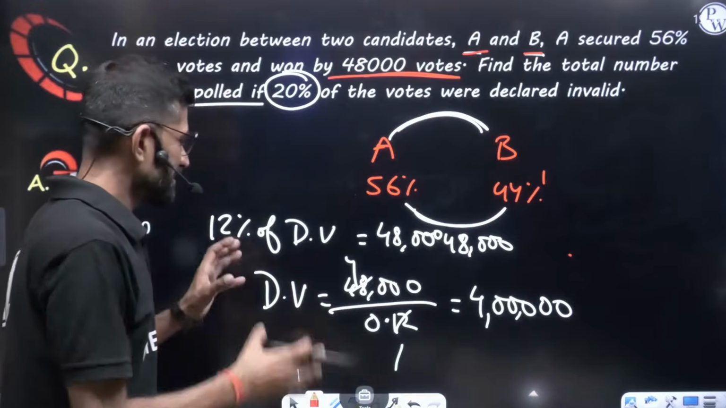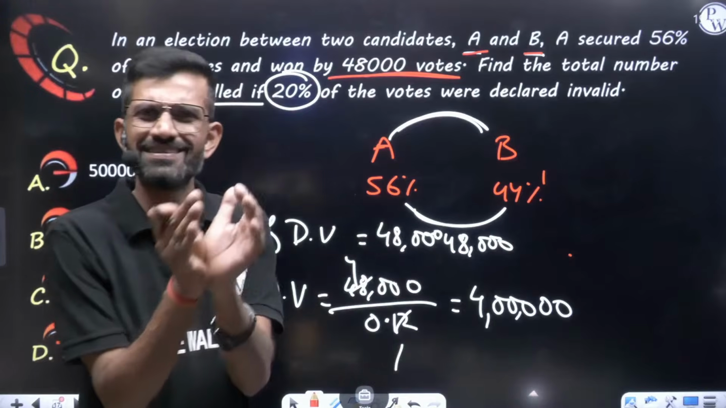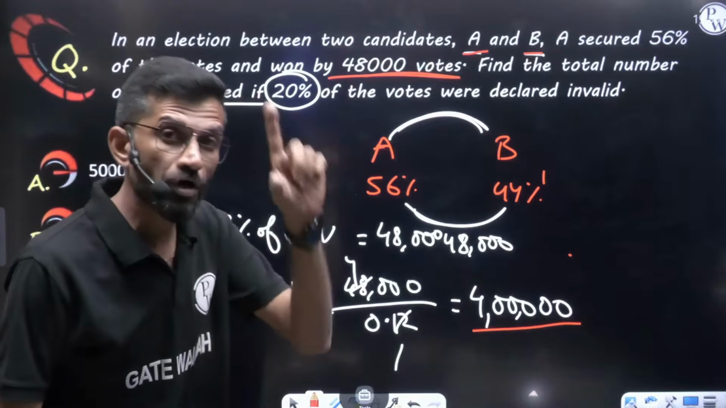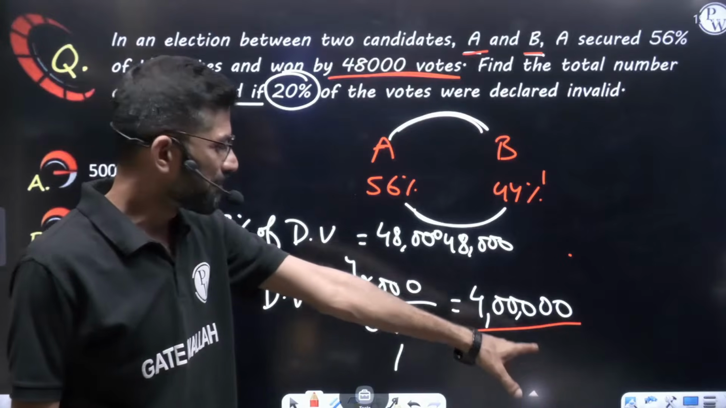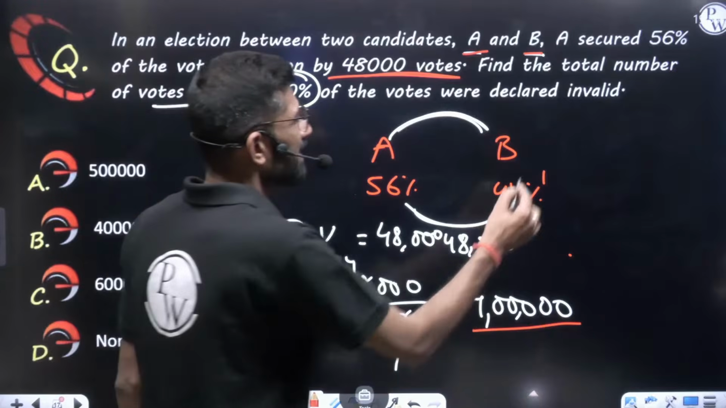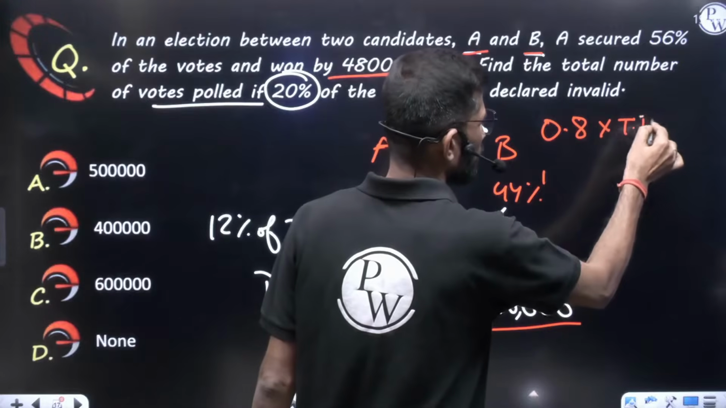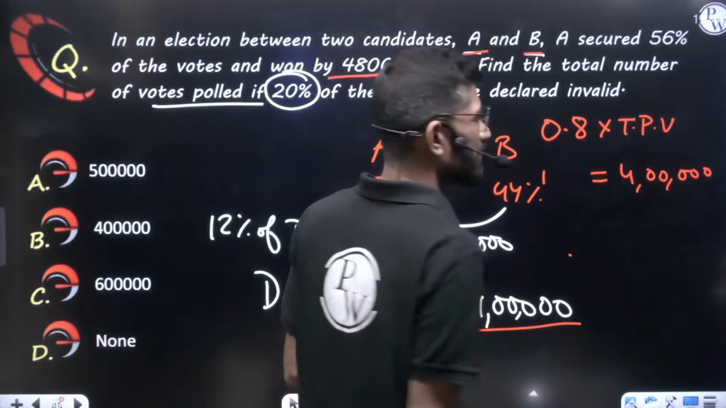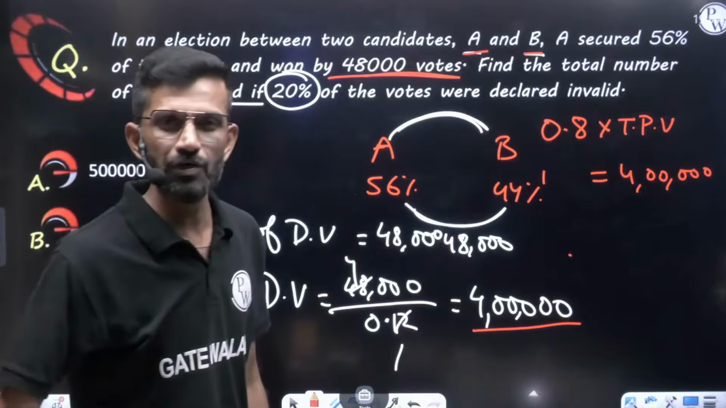Now let us understand, these are the valid votes. Whatever votes are distributed, it was clear that A got and B got. So these are all the valid votes. And they are saying out of the total votes polled, 20% were invalid. Means out of the total votes polled, this is only 80%. So I can say 80%, that is 0.8 of total polled votes, is actually 4 lakhs, because 20% was invalid. So 80% of total poll votes is 4 lakhs.